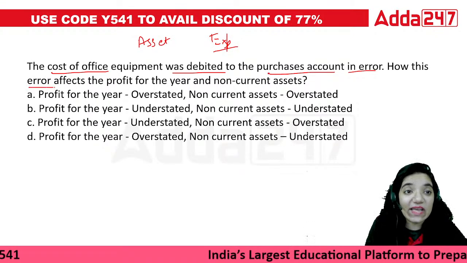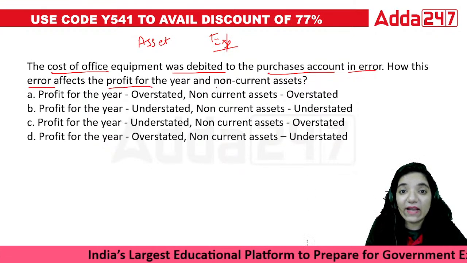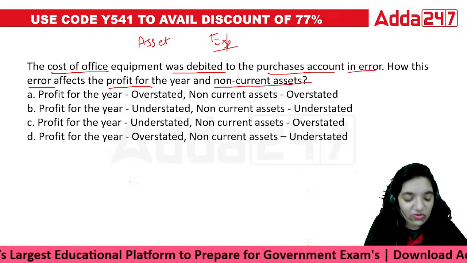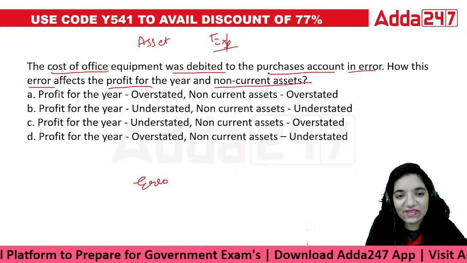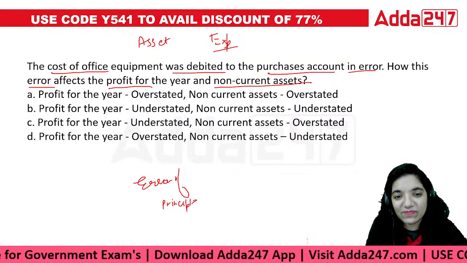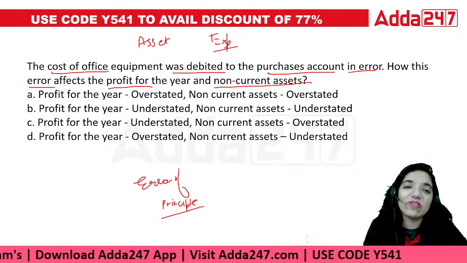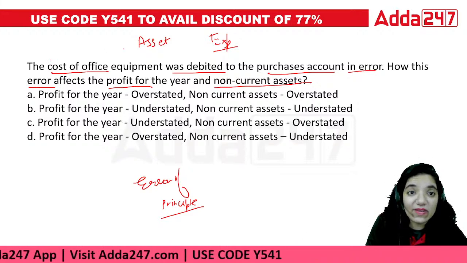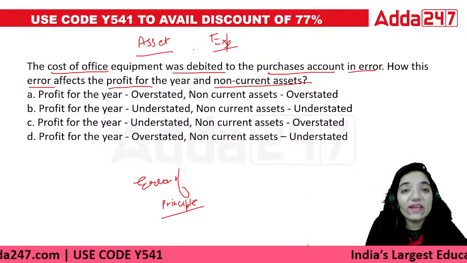How does this error affect the profit for the year and non-current assets? Such kind of error is called, any ideas? It's called the error of principle. When we talk about an asset recorded as an expense, now think about it. When the asset is taken as an expense, our assets are understated.